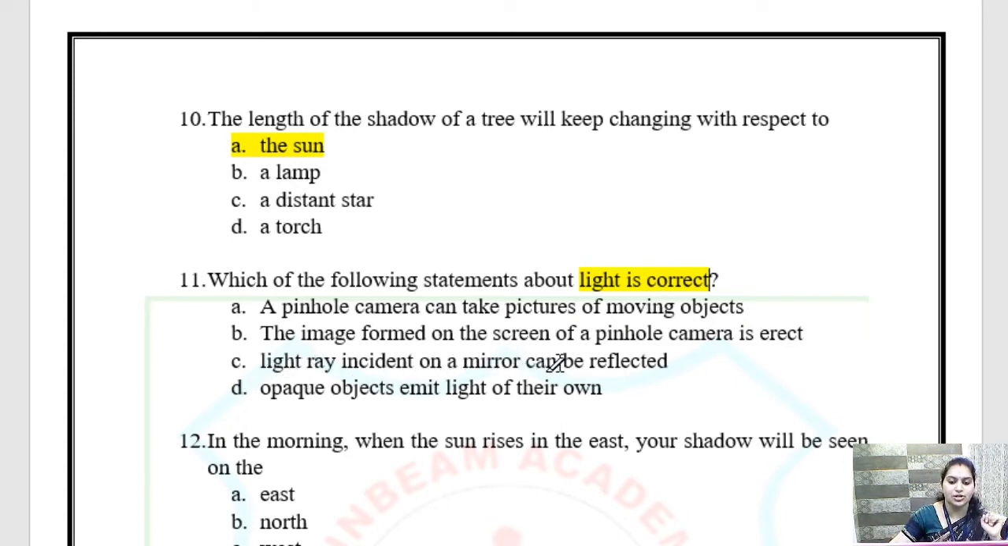Light ray incident on a mirror can be reflected. This is true. Light ray incident on a mirror. Same, the same figure. If a light ray is incident on a plane mirror, then it will be reflected. So this is true. Opaque object emit light of their own. No, this is wrong. Opaque objects cannot emit light of their own. We can see the opaque object when the light is reflected, isn't it? So the correct option is C. Light ray incident on mirror can be reflected. Clear?